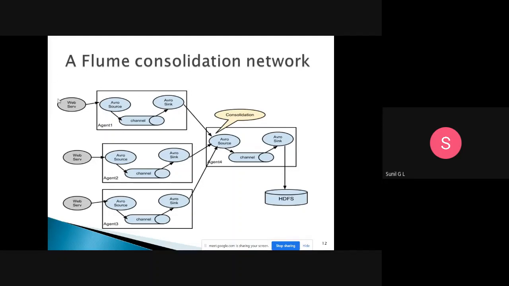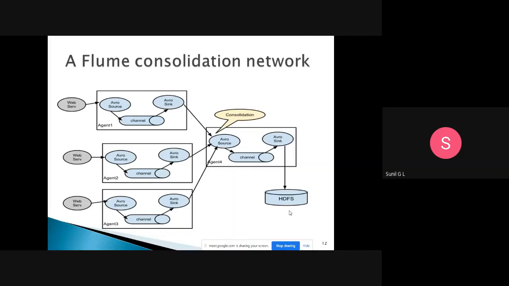It may be one web server, like Facebook, another one Twitter, another one YouTube, from different sources. For each web server we will have one agent, and in that agent the source is responsible for collecting from that web server. Once it collects the data, it sends it through the channel, then the sink receives it and stores it in HDFS. So here the three agents are collecting the data.